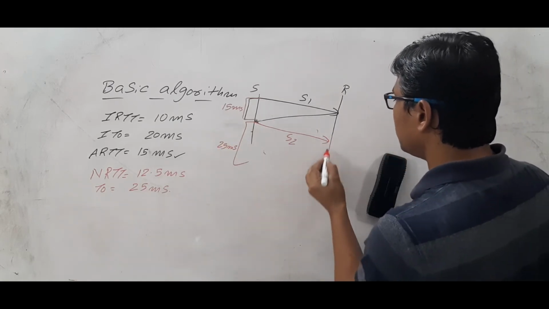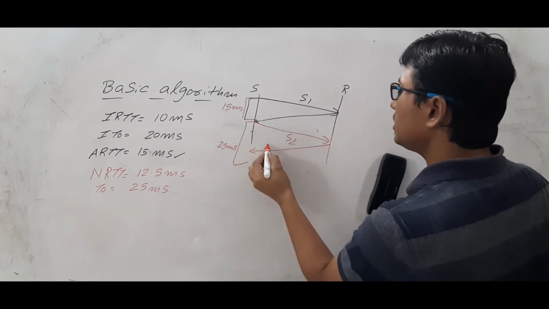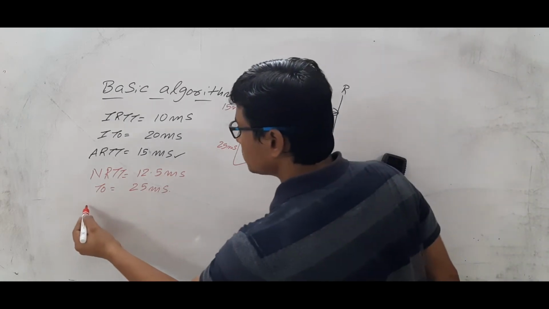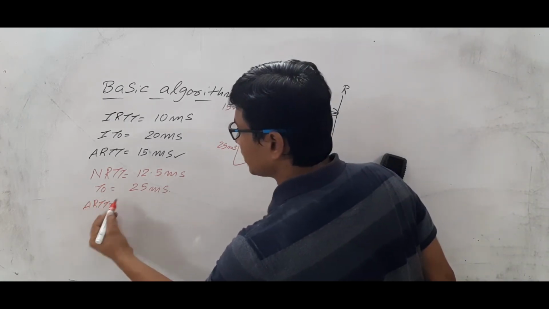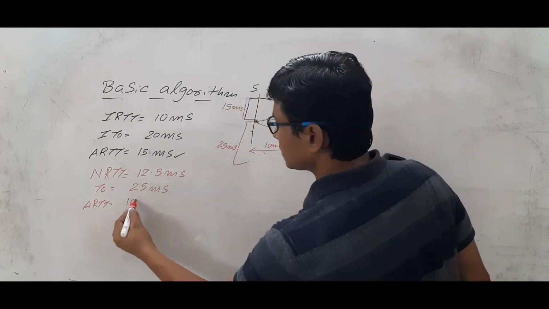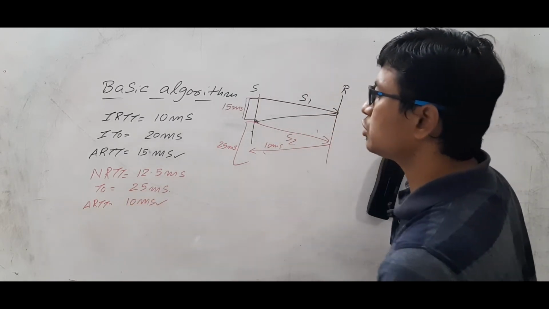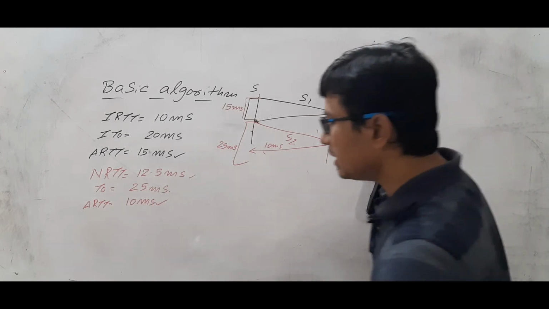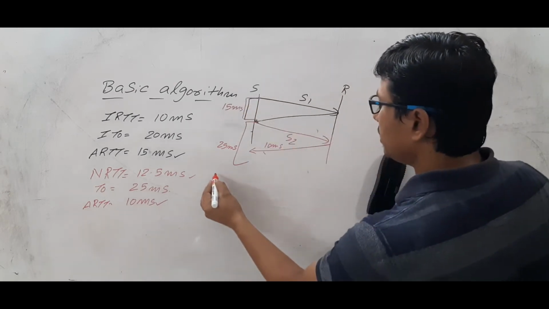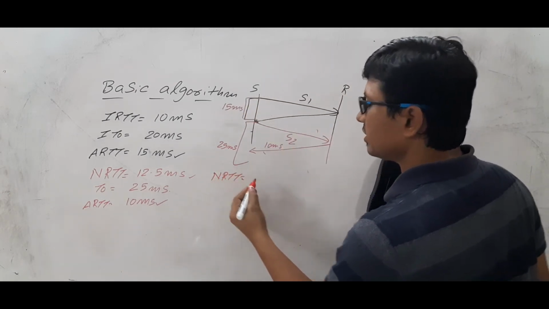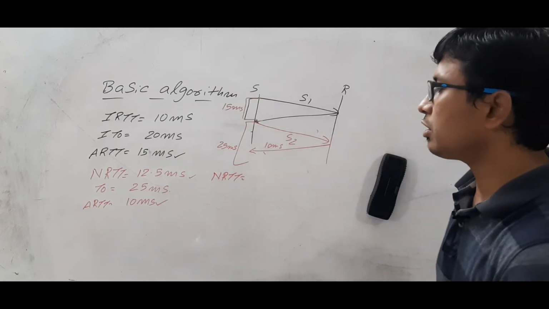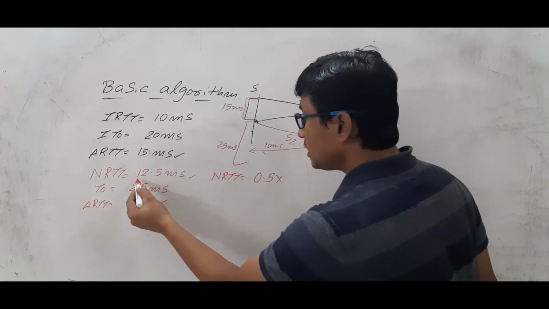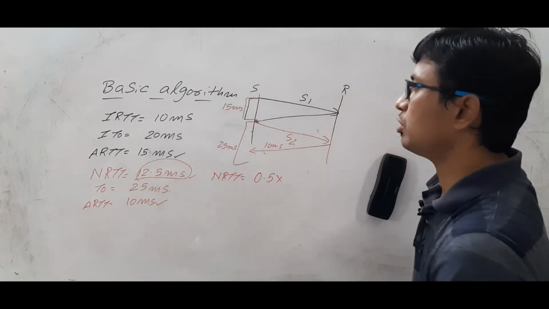Let's take that now the acknowledgement came within 10 milliseconds. The actual round trip time for this one is 10 milliseconds. You thought that it should be 12.5, but it became 10 milliseconds. So next time, you have to compute the next round trip time for the next segment 3. Again alpha into initial round trip time. Now the initial round trip time is 12.5 milliseconds, not this one.